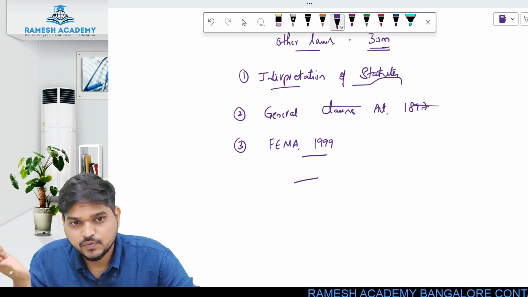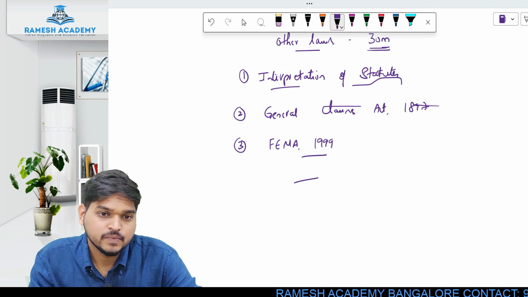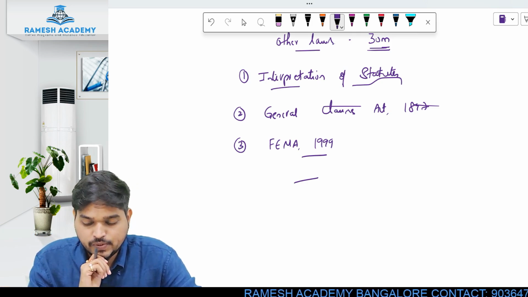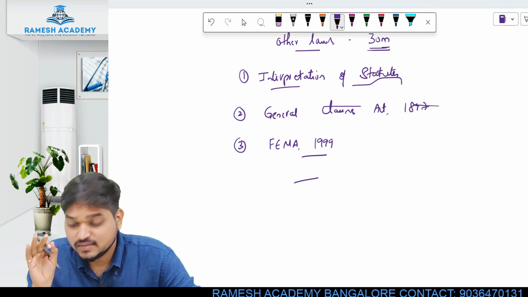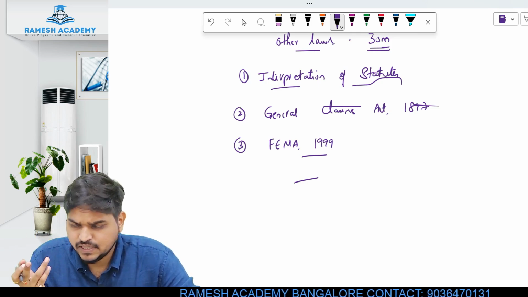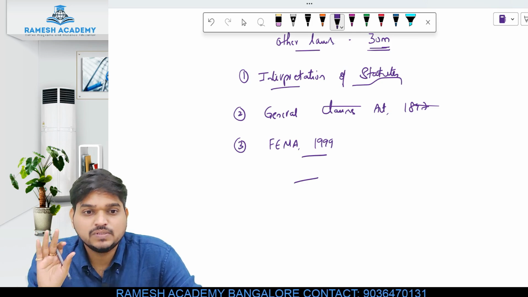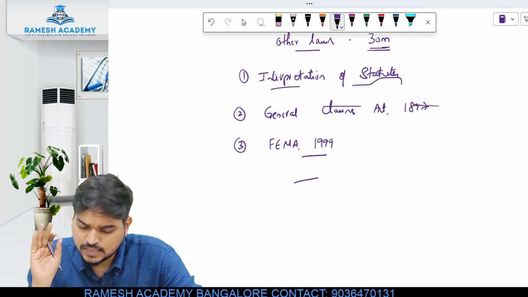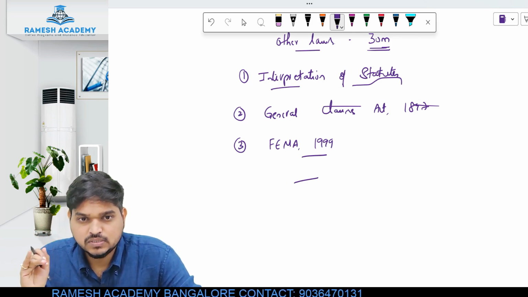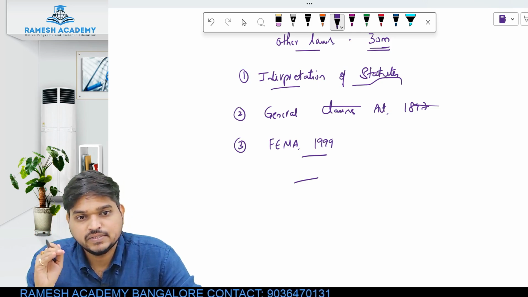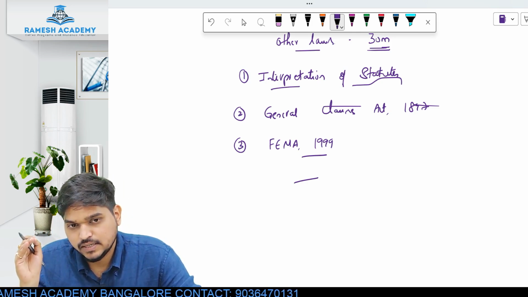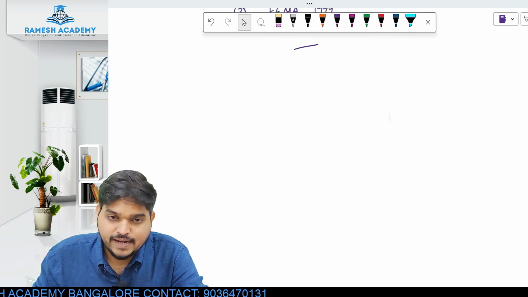Now that has been removed from final and added into your CA Intermediate syllabus. So these are the 3 laws, or rather 3 chapters, because interpretation is not a law. I would call them 3 chapters which you would study in other laws: interpretation, General Clauses Act, and FEMA, that is Foreign Exchange Management Act 1999. So that would be your entire syllabus.